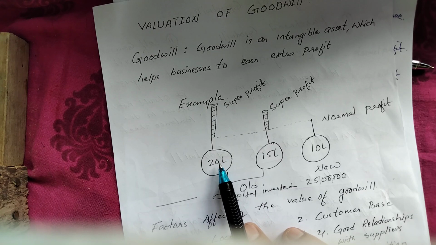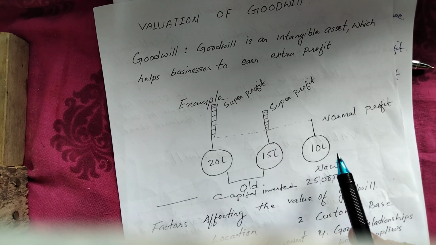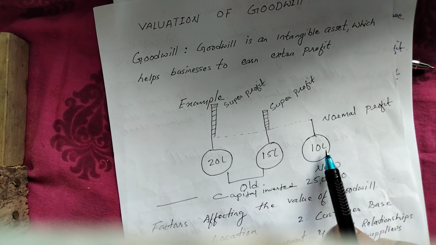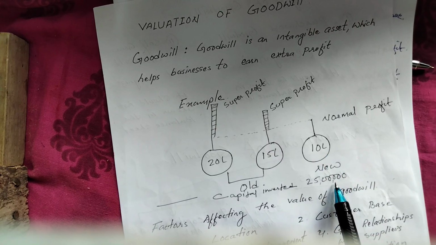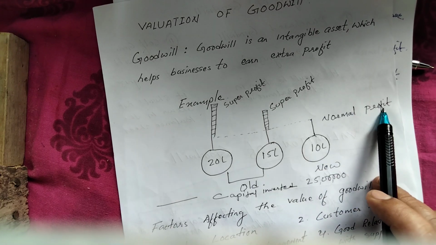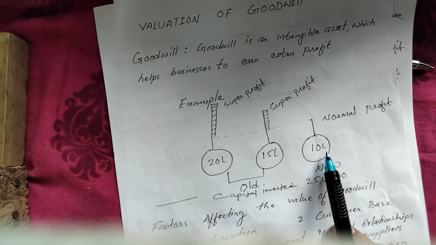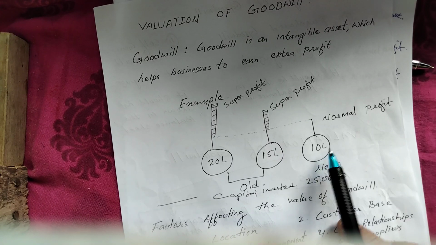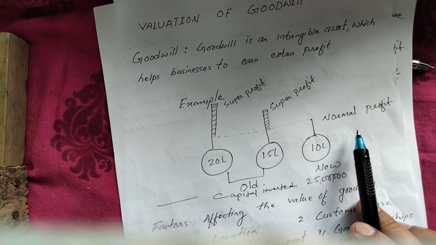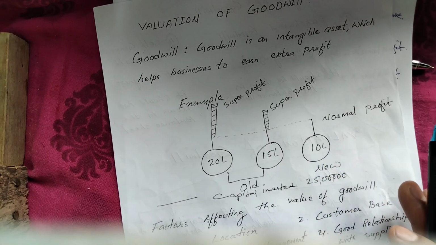If you remember, after 1 year this particular new business has earned 10 lakhs profit by investing this particular capital. So this is normal profit. This particular company doesn't have any goodwill because it was just started 1 year back and is doing its business, and it has earned 10 lakhs, which is normal profit.